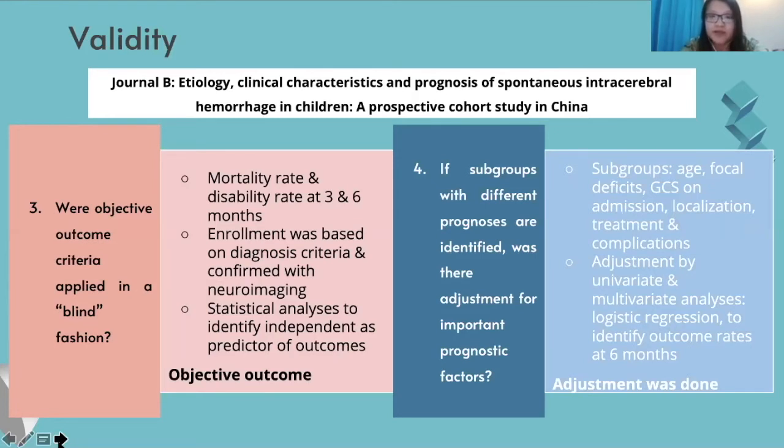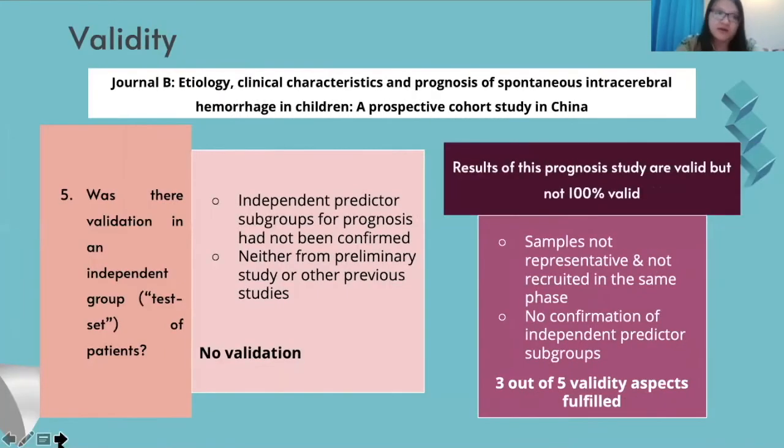For number 4, there were subgroups with different prognoses that were identified in this study, such as age, focal deficits, GCS on admission, localization, treatment, and complications. The adjustment for the subgroups was performed by doing statistical analysis using univariate and multivariate analysis, which is logistic regression, to identify the outcome rate at 6 months. Therefore, the adjustment was done for the subgroups of prognosis factors.